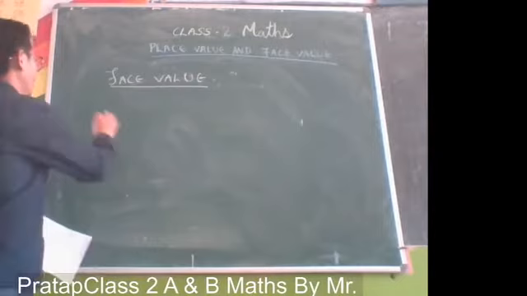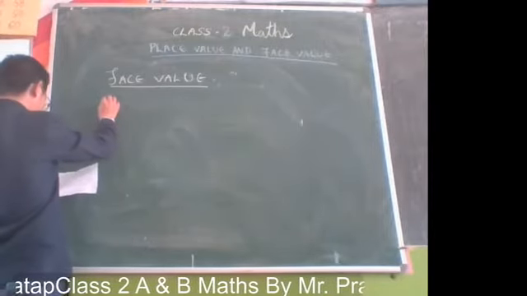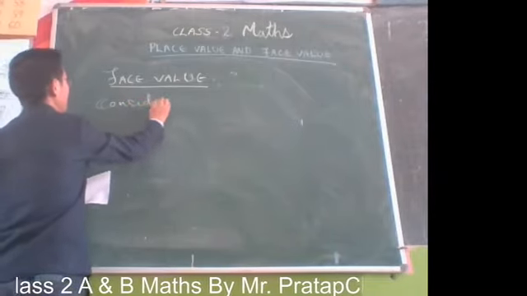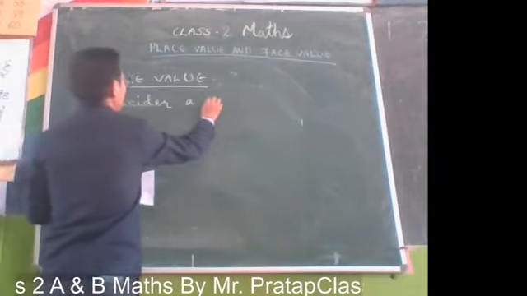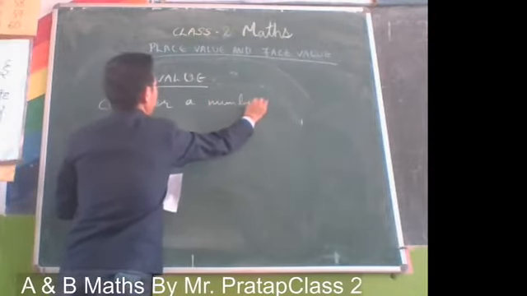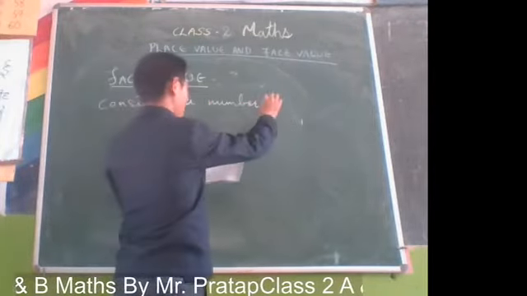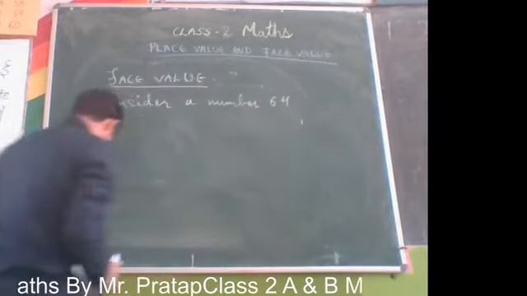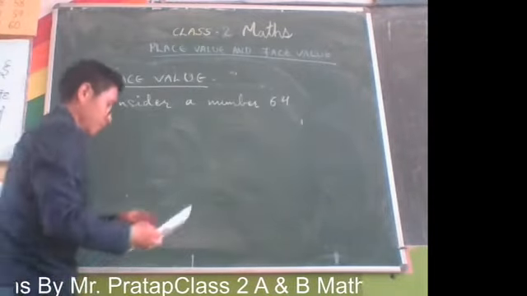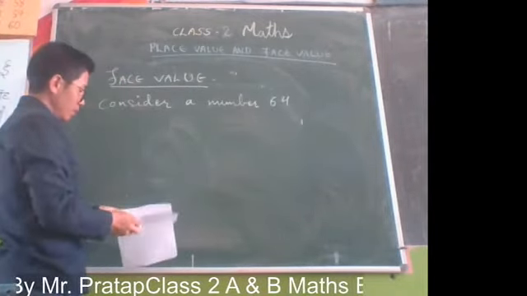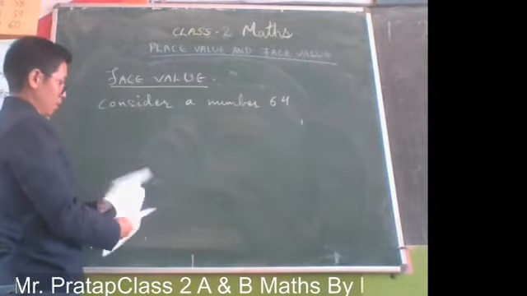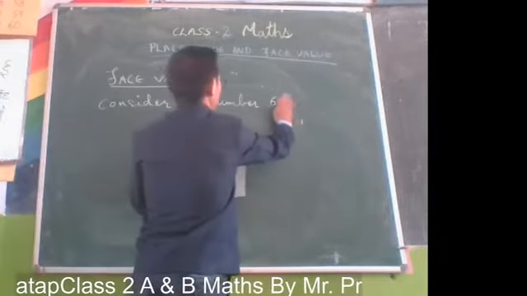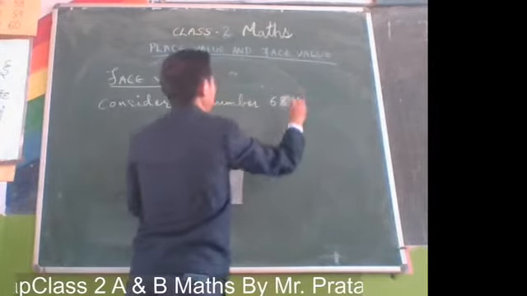Now consider a number. The number is 6, 8, 4.